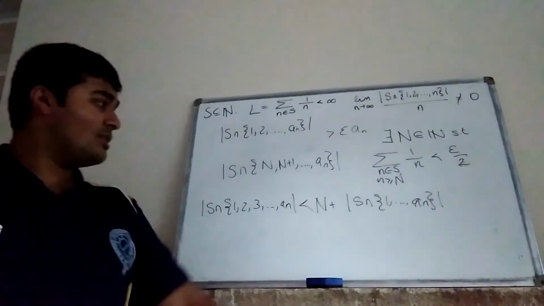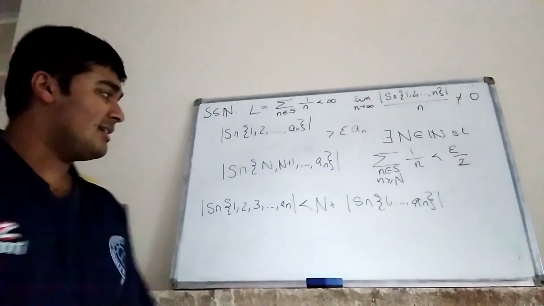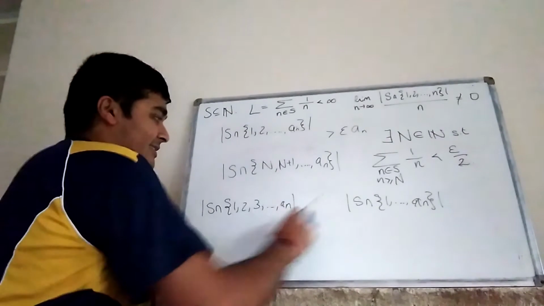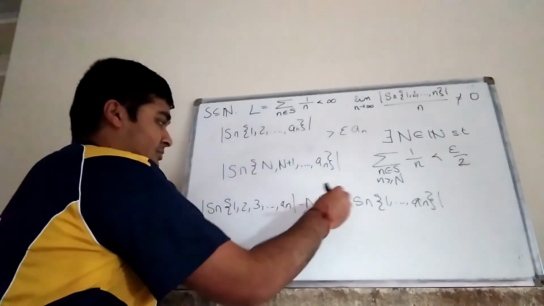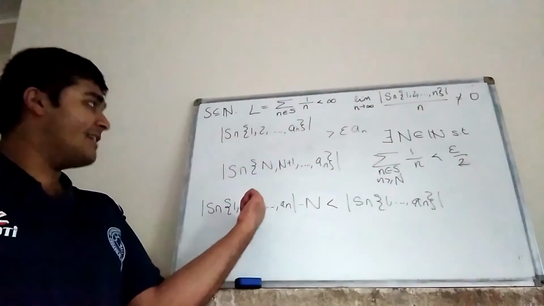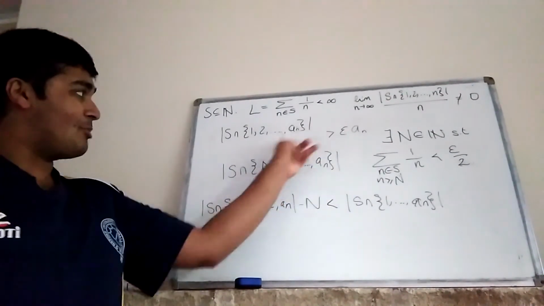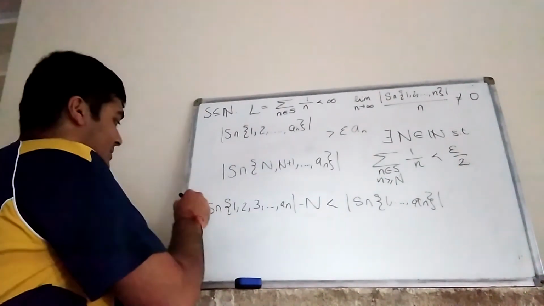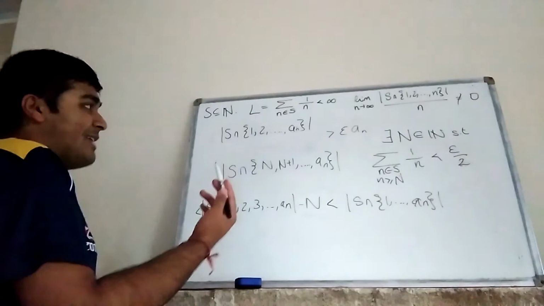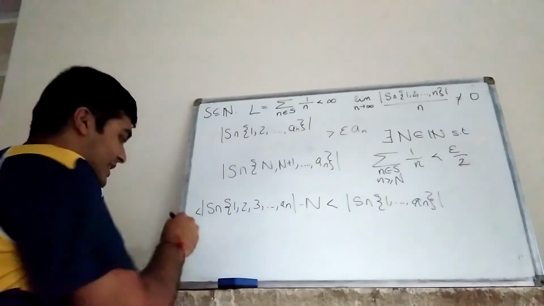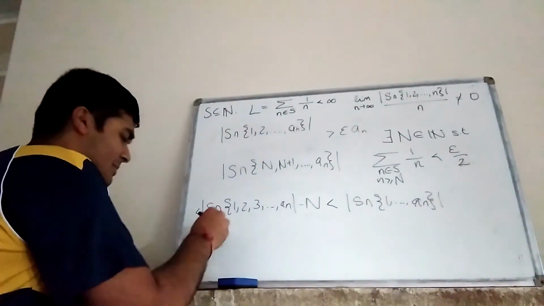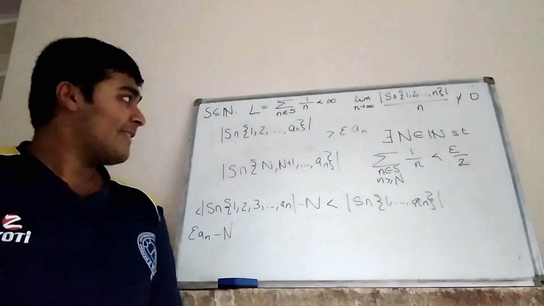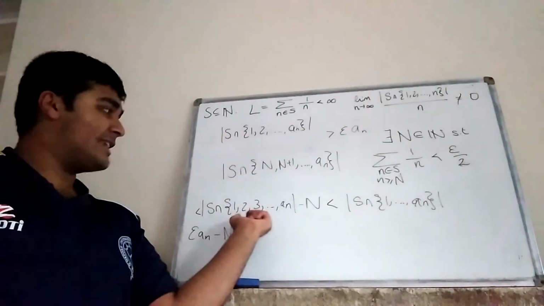Okay, now what we want to do is, well, let's take n from both sides. So it just makes the inequality this thing here. Now, we know that because of this property here, this thing here is going to be bigger than epsilon an minus n, sorry. Okay, so just bringing this property, writing it here.